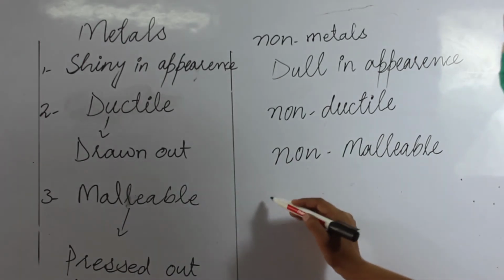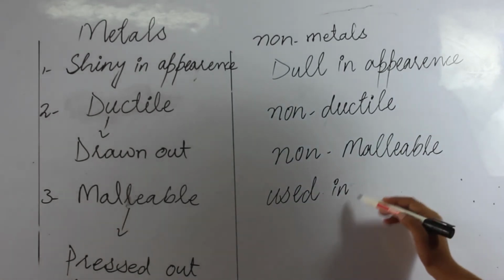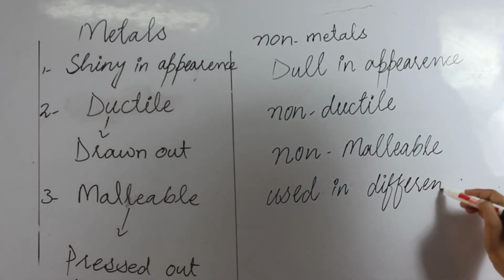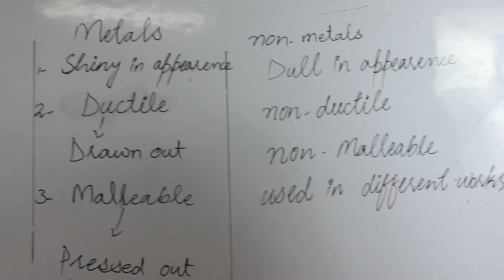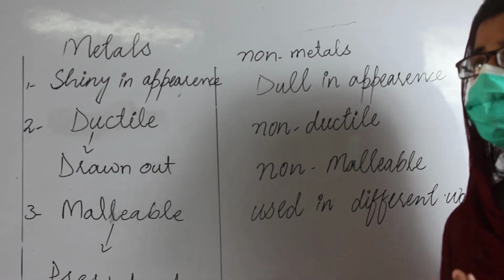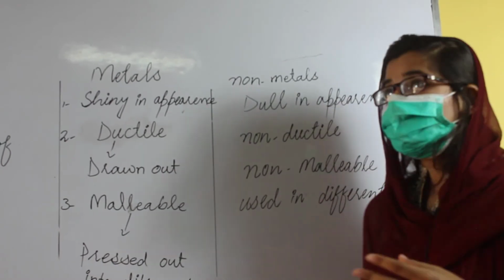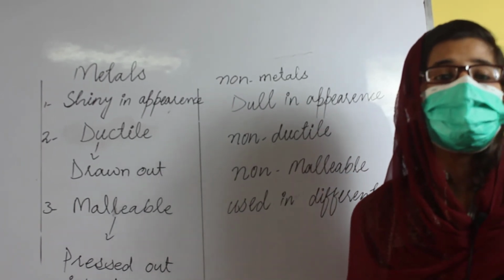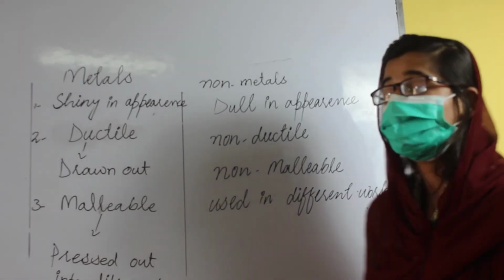Next one is non-metals used in different works. For example, oxygen is a non-metal, and we use oxygen in breathing. And also chlorine is a non-metal, and chlorine is used to purify the water. Wood is also a non-metal, and wood is used to make different things, furniture in our home and different building materials.